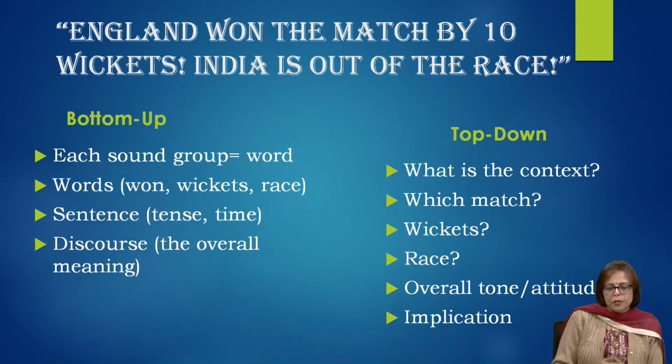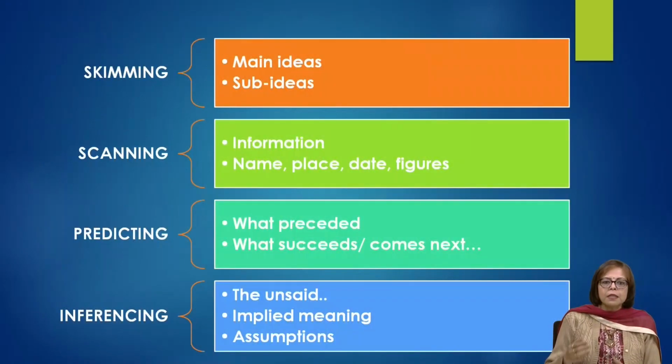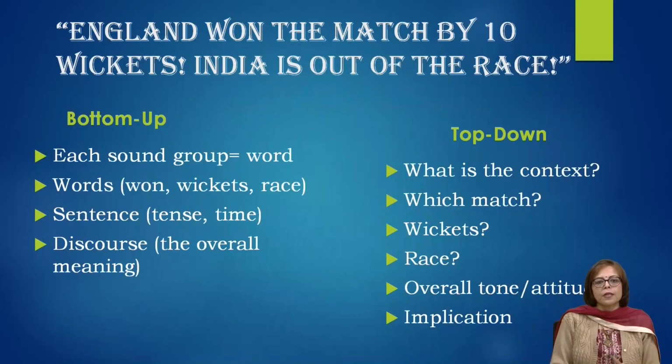We also talked about the sub-skills of listening and speaking, the receptive skills. We talked about skimming, scanning, predicting and inferencing, and we also had a look at an example to make you understand what we mean by top-down and bottom-up processing, as well as inferencing and understanding, skimming and scanning.